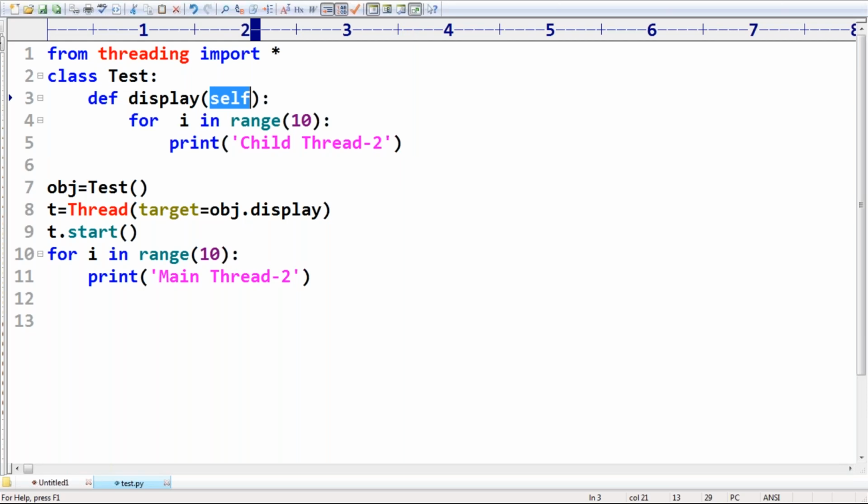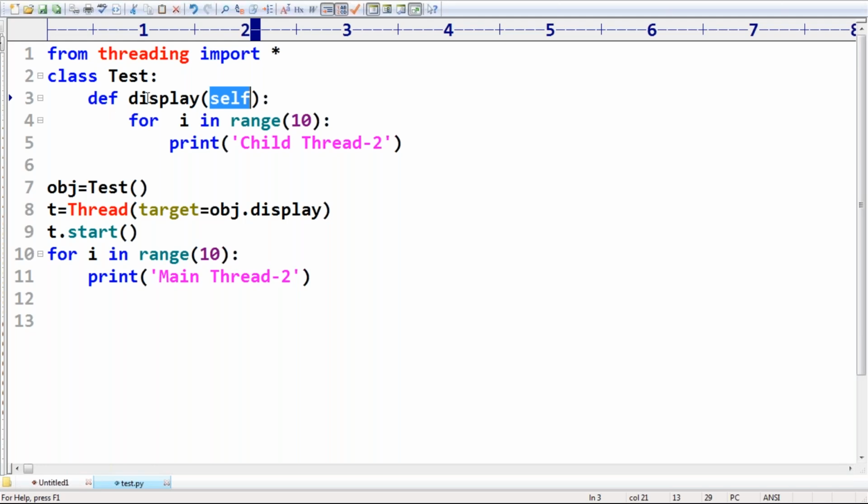Sir, you can take a class method also, no problem at all. But how do you call a class method? By using the class name. Srivani, without object reference, it is a normal function.